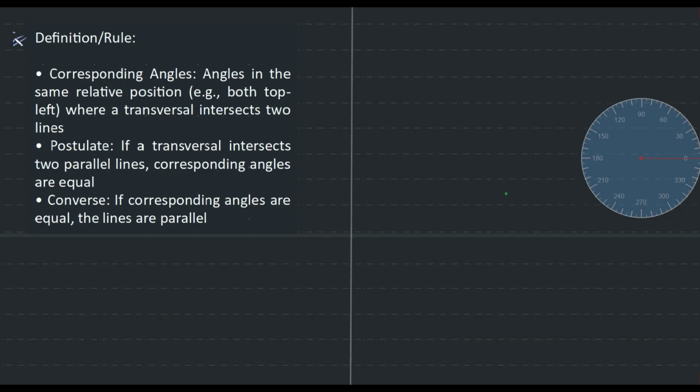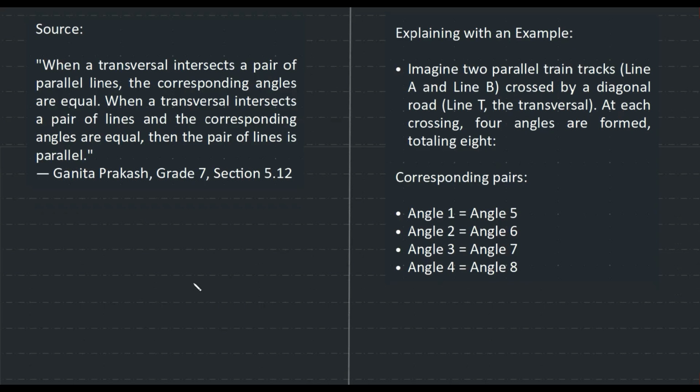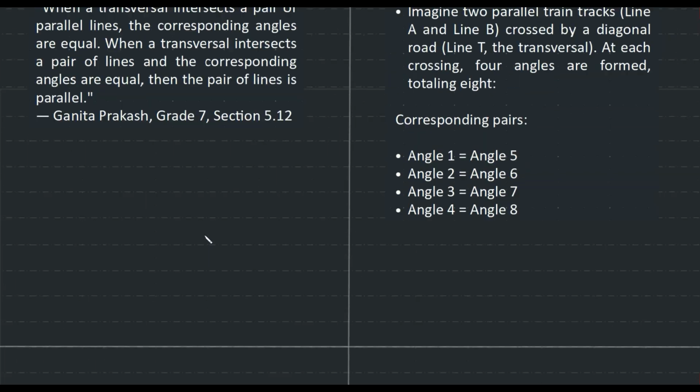So corresponding angles are in the same related position when a transversal intersects two lines. Postulate: if a transversal intersects two parallel lines, corresponding angles are equal. Converse: if the corresponding angles are equal, then the lines are parallel. When a transversal intersects a pair of parallel lines, the corresponding angles are equal. When a transversal intersects a pair of lines and the corresponding angles are equal, then the pair of lines is parallel. Okay, so there is a lot of text.